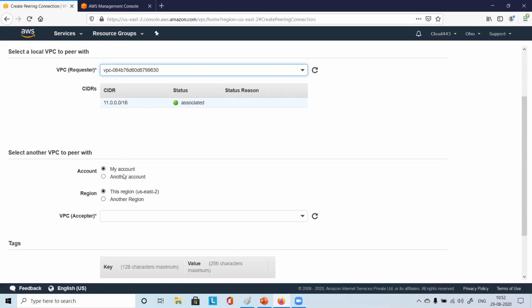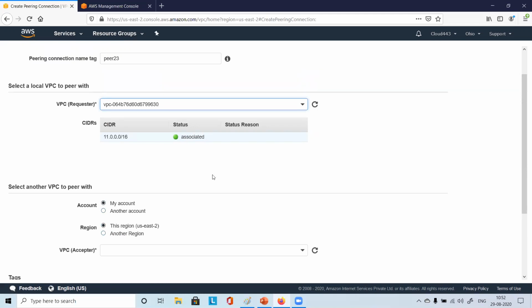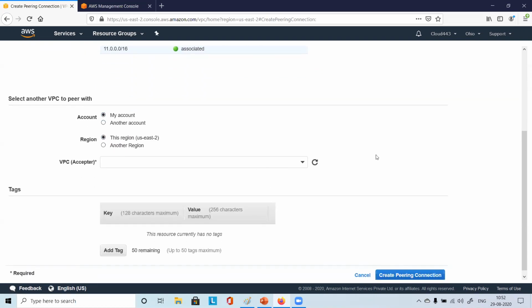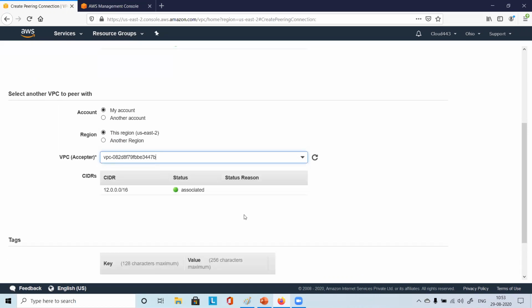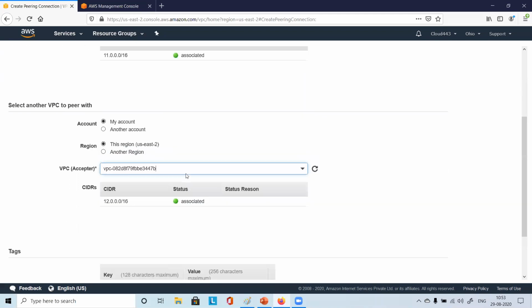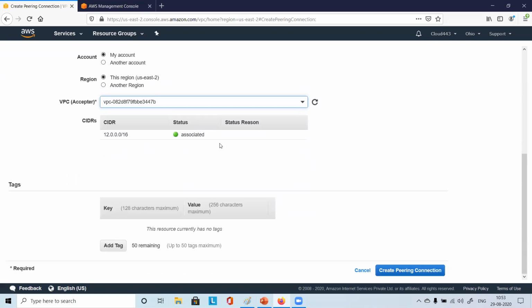We discussed, right? Our own account, another account, our own region, another region. Making sense here? Whatever we were discussing in theory, correct? Yes. Okay. So here we'll just let it be by default, my account, this region, and VPC acceptor. Let that be my VPC 3. Now you see the IP range here. 12.0.0.0/16. Here it is 11.0.0.0/16. This is a different range altogether.